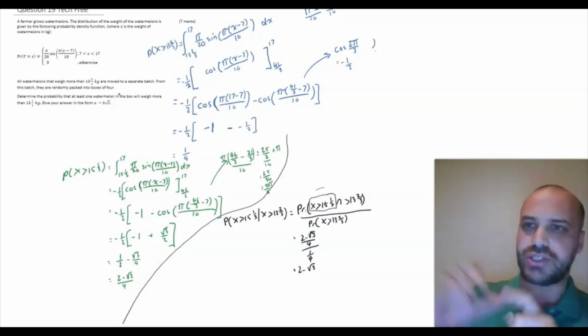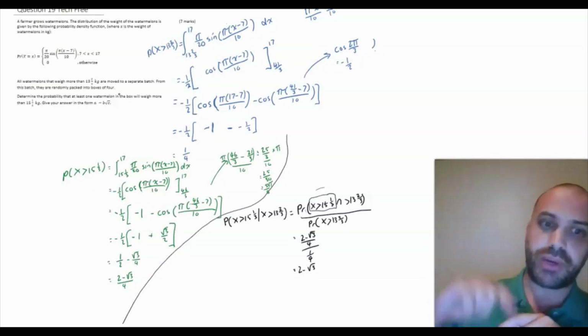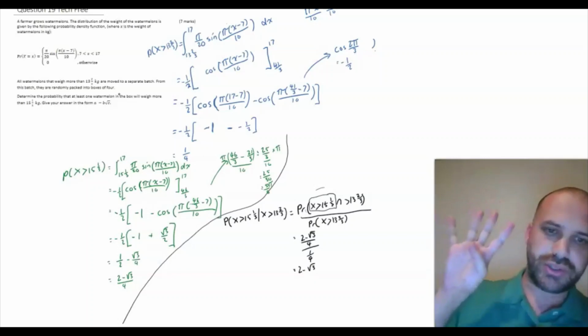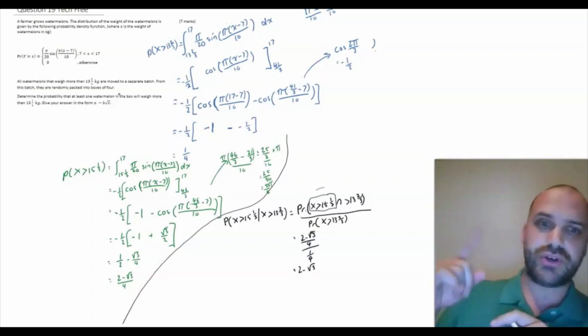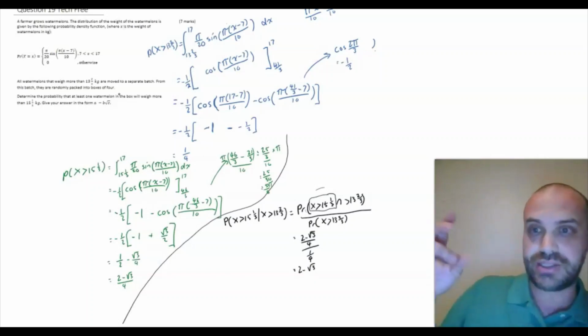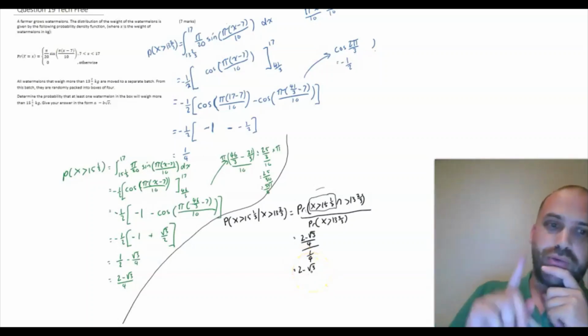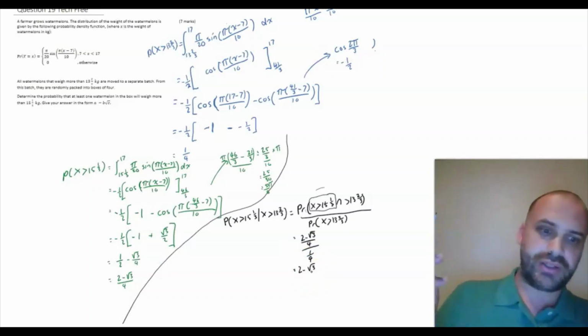This question has shifted from a probability density function question to a binomial probability question now. We've got 4 trials, 4 things in the box. The probability of any of those ones being a success, being more than 15 and 1/3, is that number right there. And to top that off, we don't have a calculator.